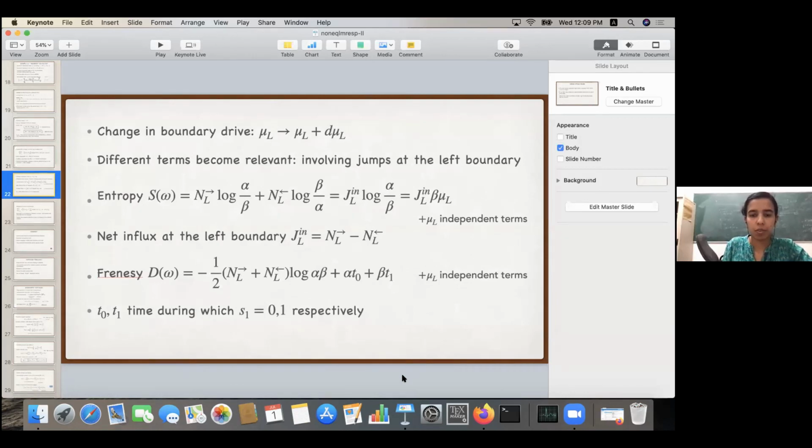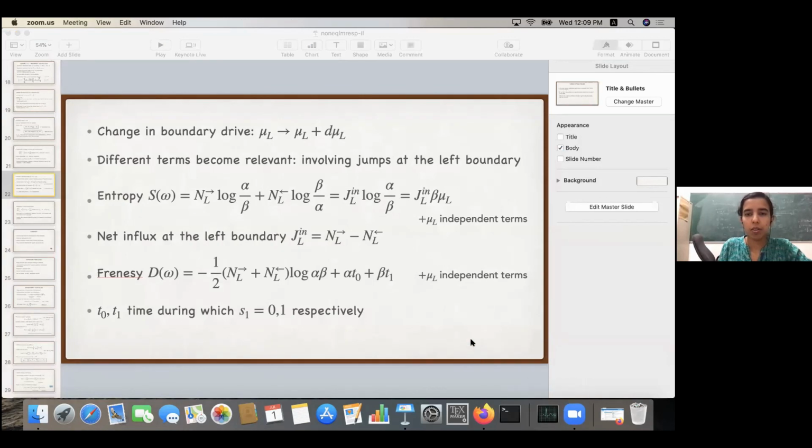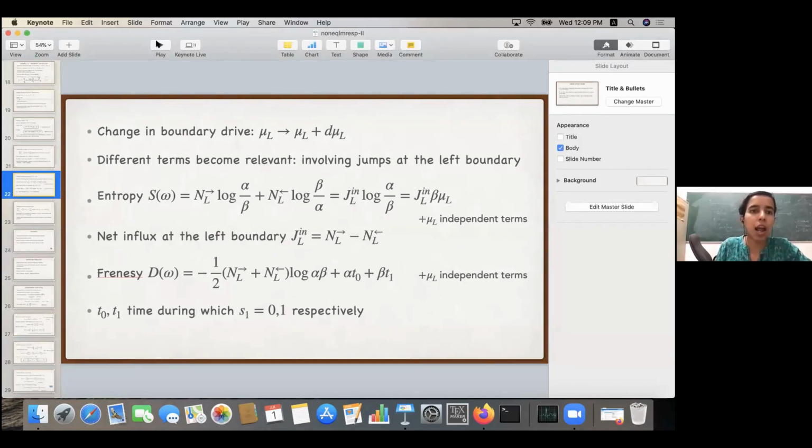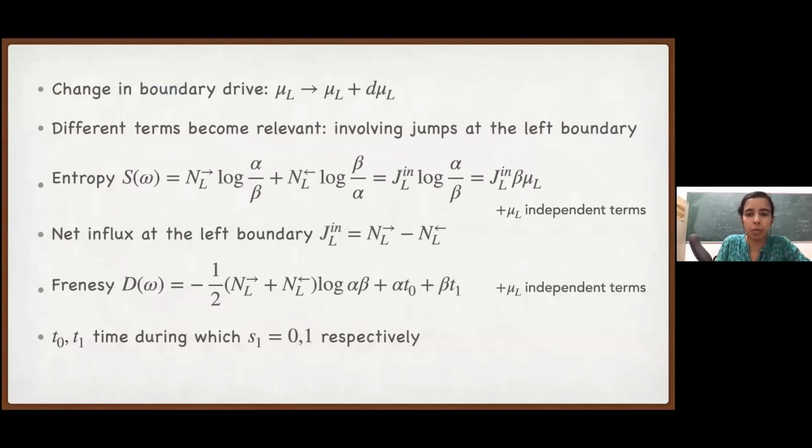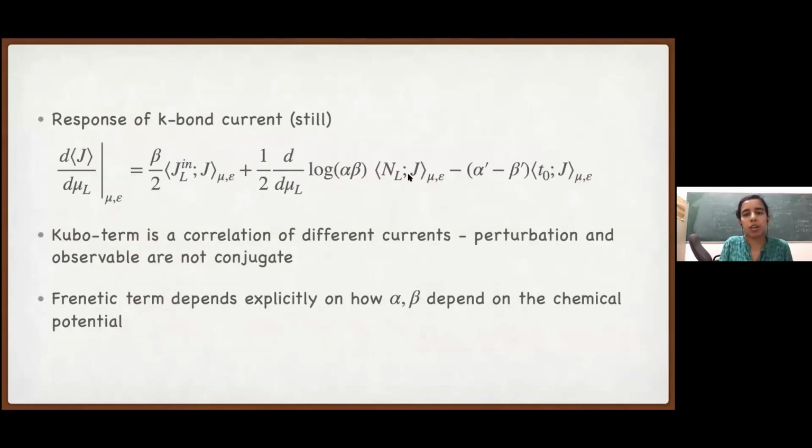So, earlier you said that for the Agarwal formula, it's difficult to simulate, right? In this new form, I guess that problem is not there. Yes, maybe I should explicitly say it. Now we have everything in terms of correlations of observables. Here we have correlation between the current and total number of jumps, or residual time, how much time the system spends in a certain configuration. All of these, because they are observables, we can very easily measure in simulations or an experiment. That makes it very much applicable.